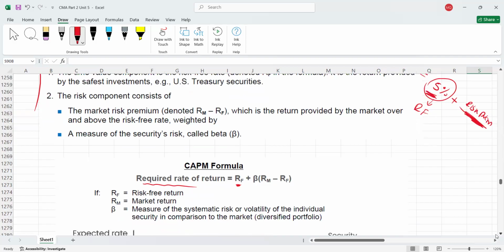Now here we go. That is why I told you how we will calculate the required rate of return. First, we'll take the risk-free rate plus the beta of that individual security in which you are investing. So this beta you have to multiply with RM minus RF. So what is RM? RM means the return on market. What is return on market?